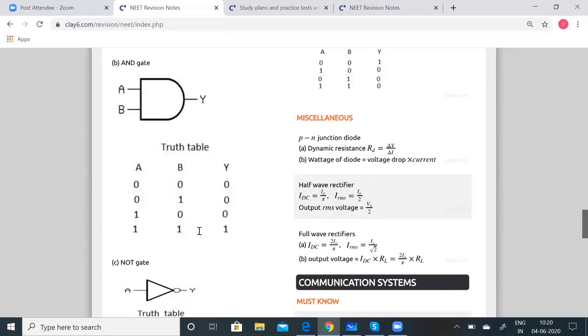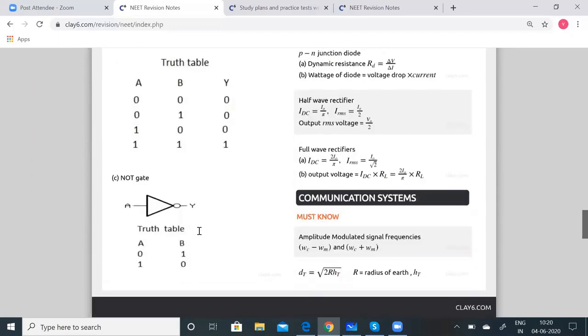And then the NOT gate, you can see the NOT gate here. It is a digital circuit having only one input and one output. It gives a high output 1 if the input is low 0, or vice versa. It is described by the Boolean expression Y = A bar. So this is the symbol for the NOT gate and the truth table is given here.